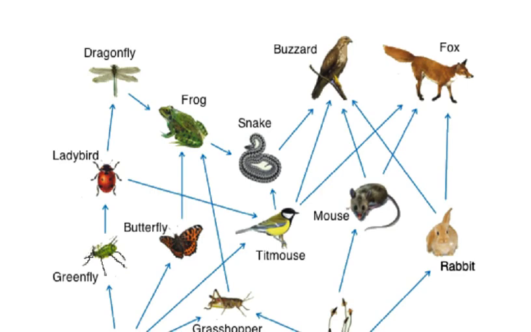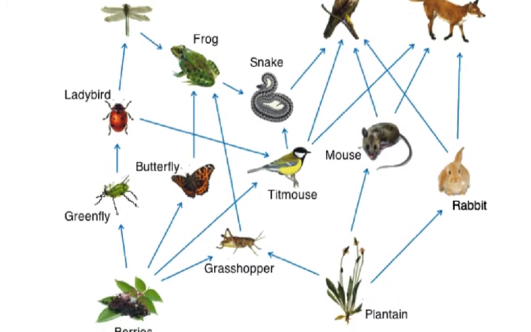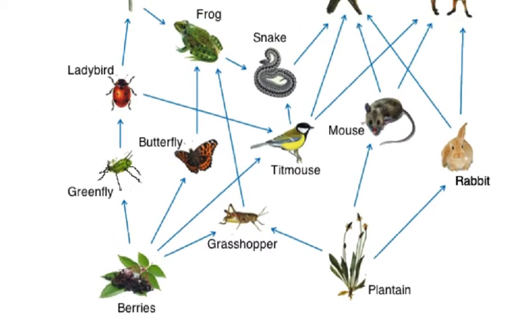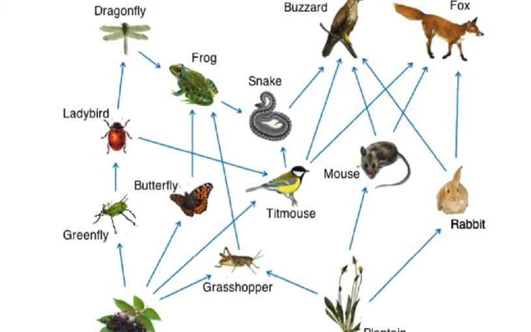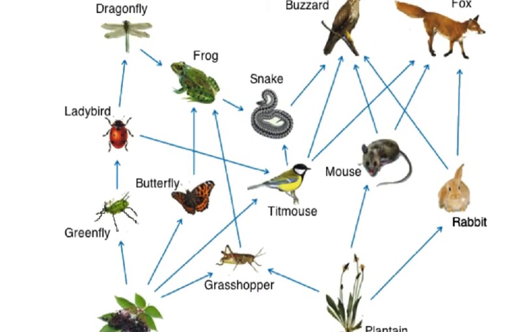So as we know, real ecosystems are going to be a lot more complex than just a simple food chain, and so we use a food web to show all those relationships. And if you look at a food web, you can just follow the arrows from these berries to this green fly to this ladybird, also called a ladybug, to this bird called a titmouse, and along the food chain. And any way that you follow the arrows through a food web is going to be one food chain.